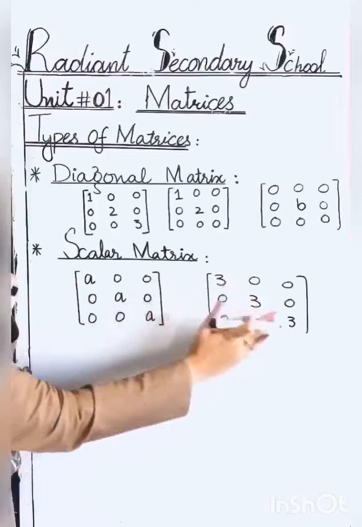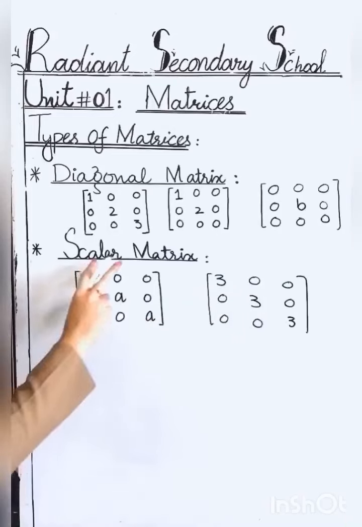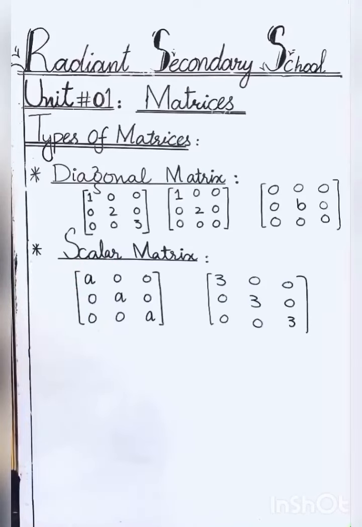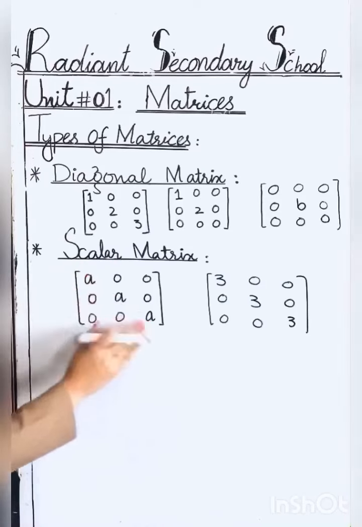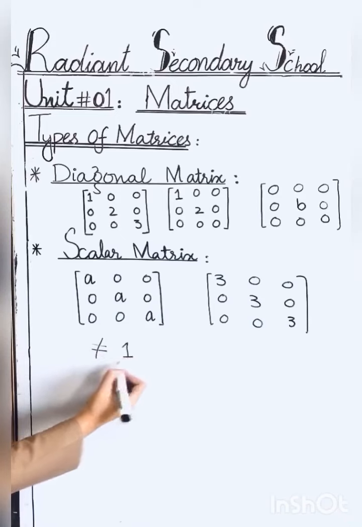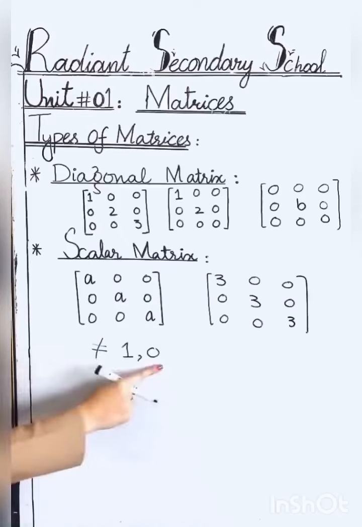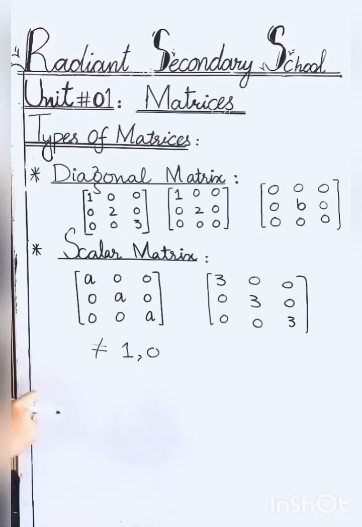Here in the diagonal same number is present, so this is also a scalar matrix. But there are two conditions in the scalar matrix, students, that these diagonal entries must not be equal to 1 and 0. Means these entries cannot be 0 and 1. So such type of matrices are called scalar matrices.